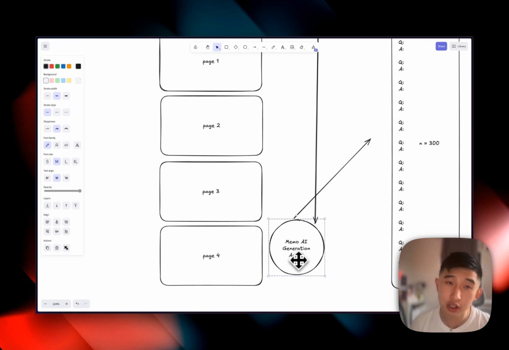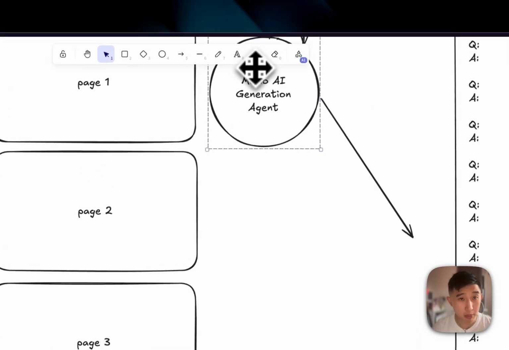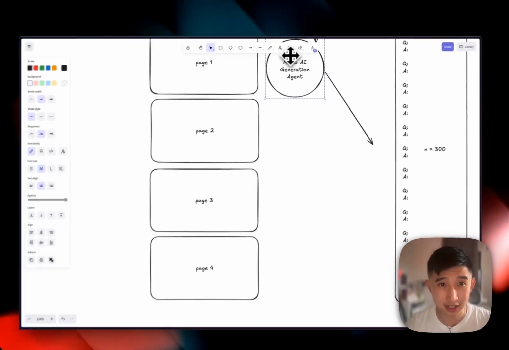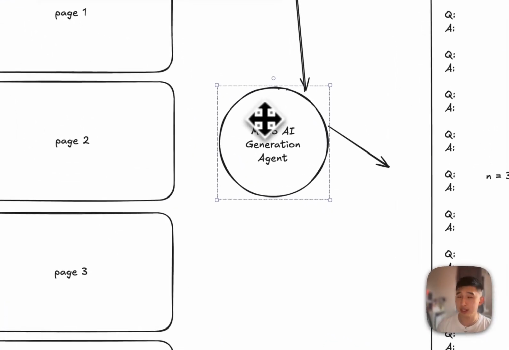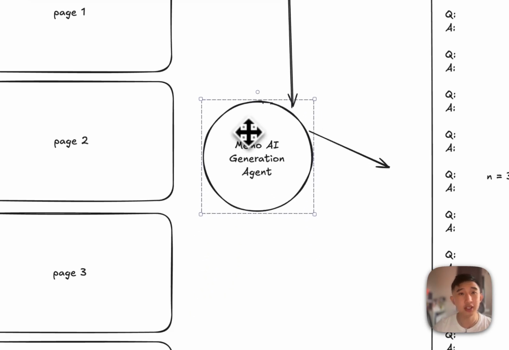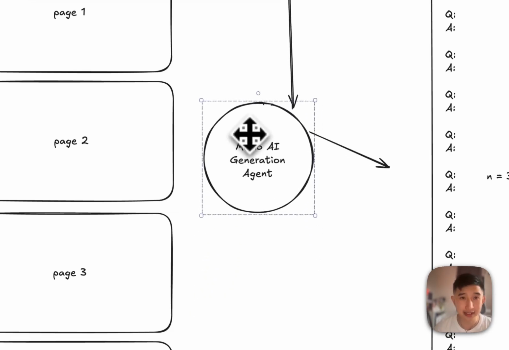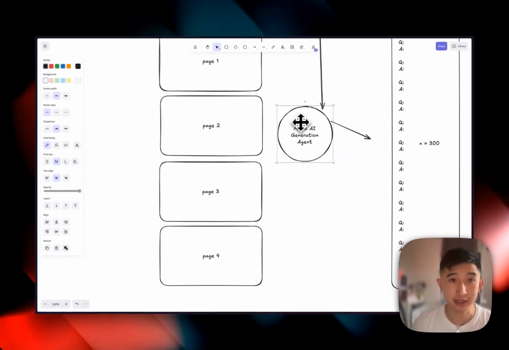Some of the flashcards could be merged together. Because the Memo AI generation agent has its attention mechanism focusing on every single page, it also loses context of adjacent pages. For example, if we're talking about the sinoatrial node and the atrioventricular node, maybe those two can be combined into a pathway flashcard detailing the exact electrical pathway of the heart instead of focusing on every single individual atomic concept.